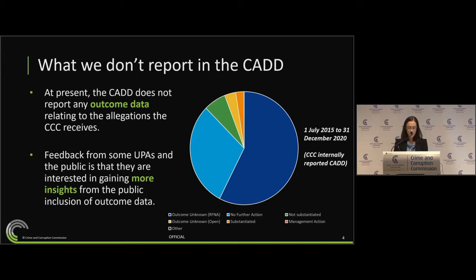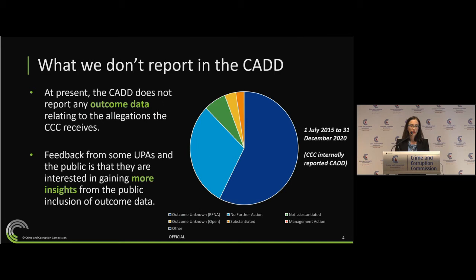So as you can see, there is some information that we can share with the public. It doesn't need to necessarily be granular, but it may prove useful in terms of both the CCC and UPAs being accountable and more transparent to the public. We have been receiving feedback from UPAs, especially during the corruption strategy engagement that Paxton will talk about in more detail later. And some UPAs are saying that they would prefer to see more information presented by the CCC on the public website in regards to these allegations.